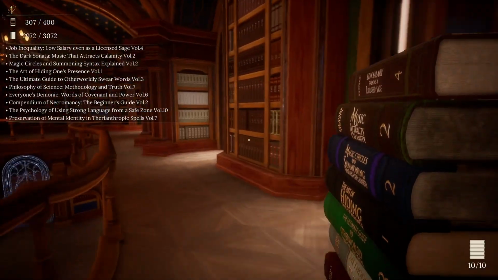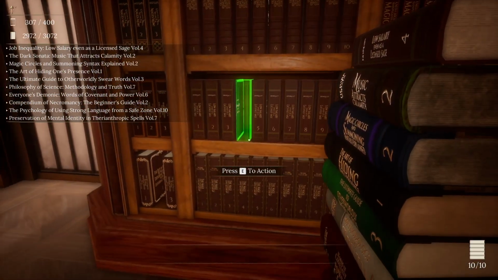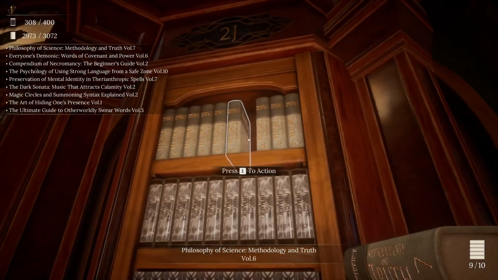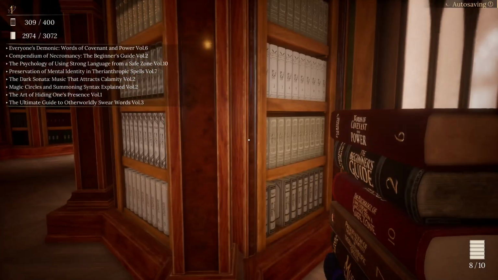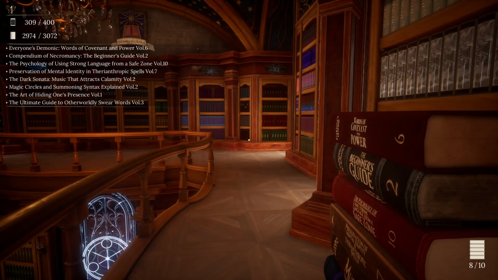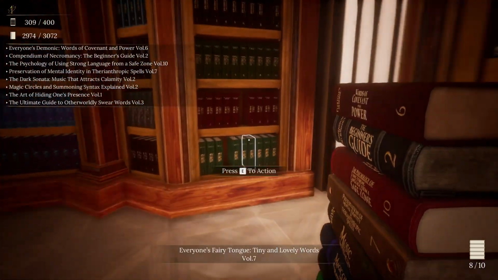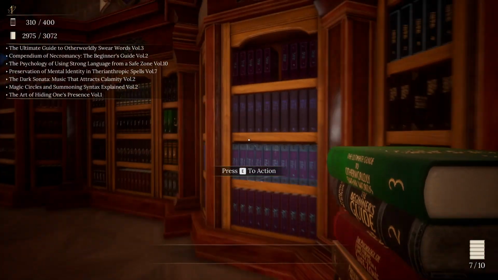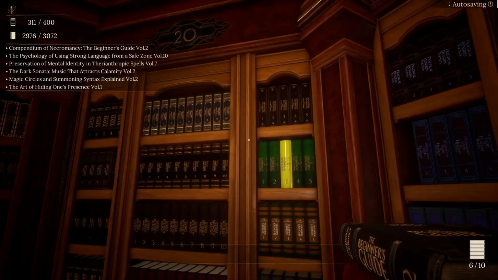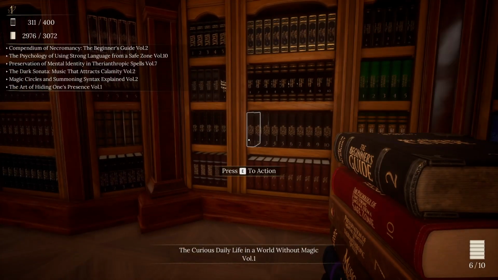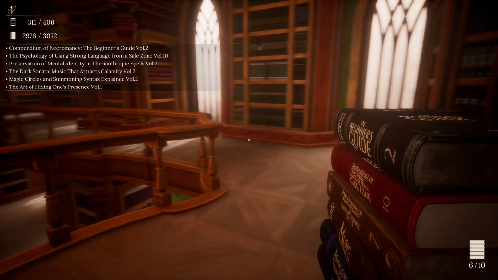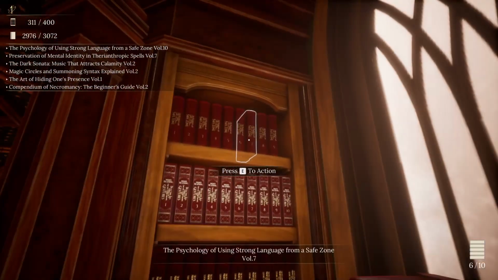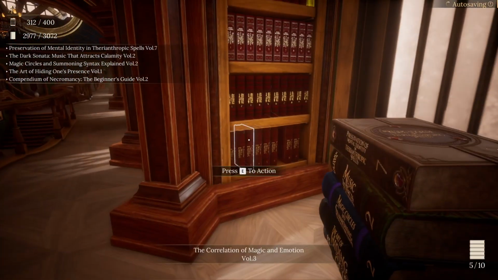So let's start with the Job Inequality, even as a Licensed Sage, Volume 4 goes right here. Philosophy of Science and Methodology, Truth, Volume 7. Still leaves one there. Everyone's Demonic Words of Covenant and Power, Volume 6 goes right here. Ultimate Guide to Otherworldly Swear Words, Volume 3 goes right there. Okay, still missing. Psychology of Using Strong Language from a Safe Zone, Volume 10 goes right here.